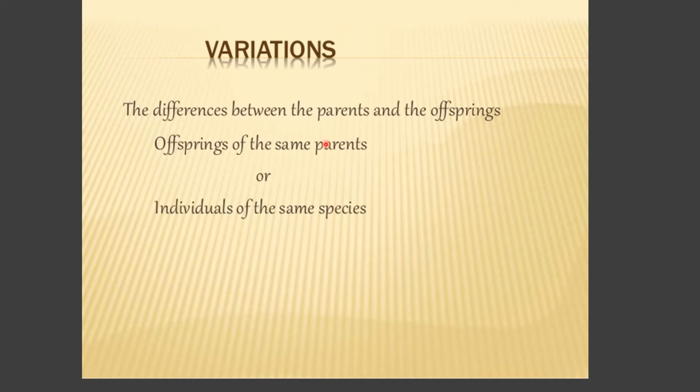There is a fusion of the two gametes, two chromosomes, giving rise to one progeny's genes, and that gives rise to dissimilarity between the parents and the offspring. That dissimilarity or difference is called variation. It can be between the offspring of the same parents, or between individuals of the same species.